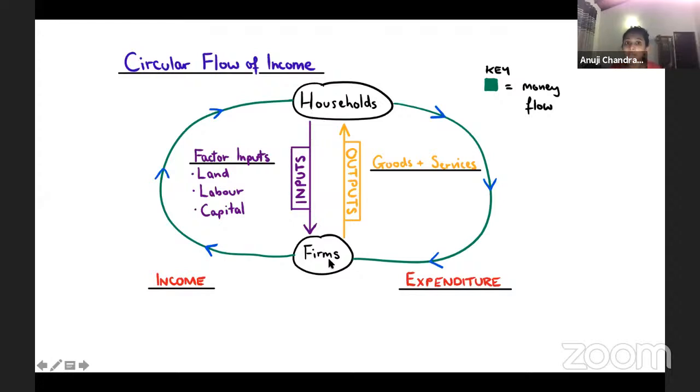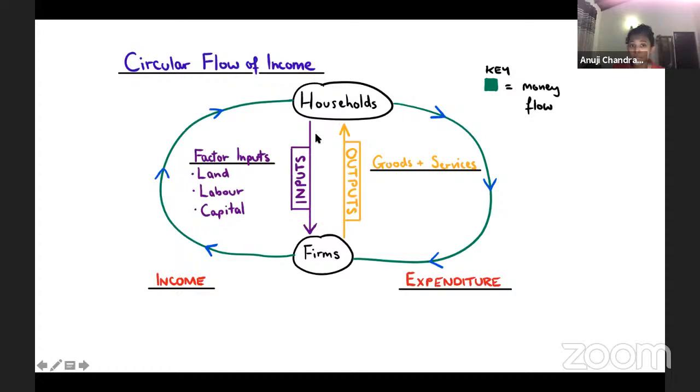The labor you provide, the capital you provide, the entrepreneurship you provide, all these are inputs. They will use these inputs to provide output. What do you mean by output? At the end, they will use your labor and everything, and they will produce an output. Output may be a good or even a service, right?